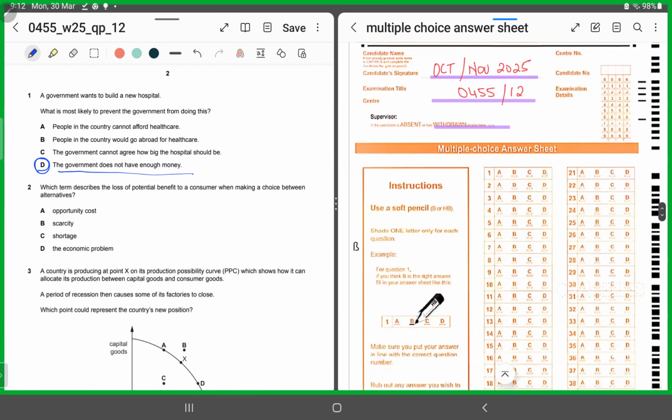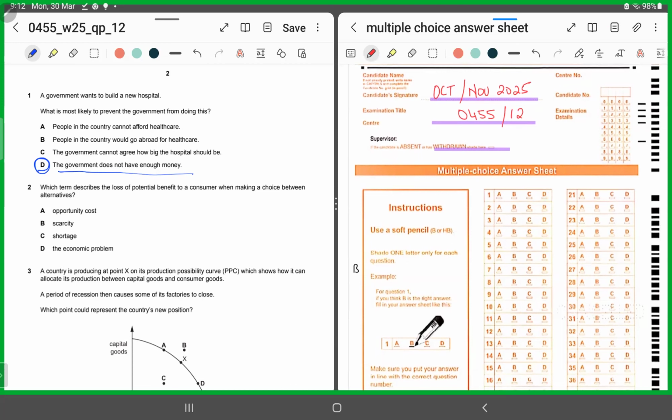Why can't it be the other options? It's because A says people in the country cannot afford healthcare. So that's the only reason why the government should be providing it, right? But then here we are asking from the government's perspective, not from the people's perspective. So we're going to chop A. Again, people in the country would go abroad for healthcare. They would go abroad for healthcare if the government is unable to provide it or if they have resources. But we're talking about the government. Again, you will chop B because A and B don't make sense.